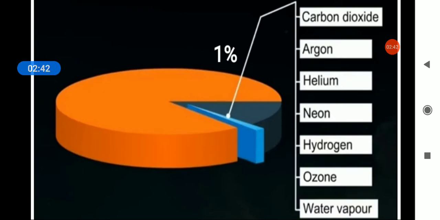And which are those other gases? The other gases are carbon dioxide, argon, helium, neon, hydrogen, ozone, water vapor. So all these come in that 1%. Is that clear?